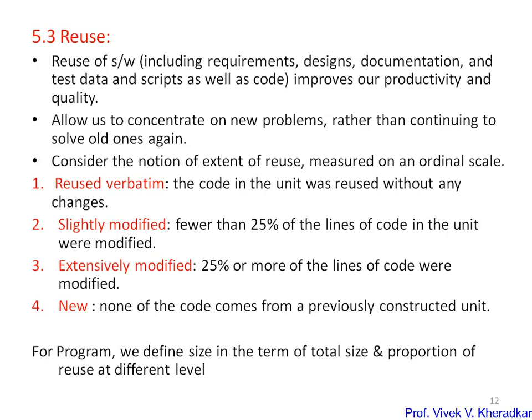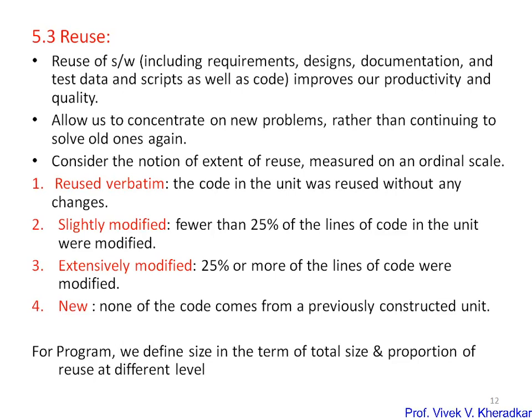But Hewlett-Packard has defined three levels of code, so that we define the size in terms of total size and the proportion of reuse at the different levels. Hewlett-Packard has defined three levels of code: new code, reused code and leveraged code. Reused code is used as is without modification, while leveraged code is existing code that is modified in some way. Hewlett-Packard's reuse ratio includes both reused and leveraged code as a percentage of total code delivered.